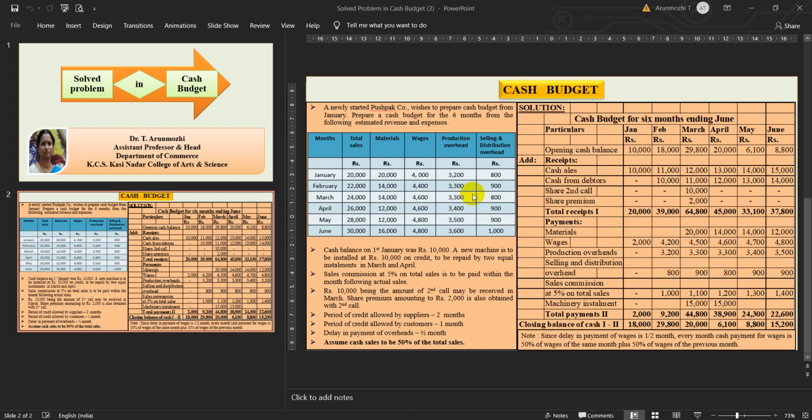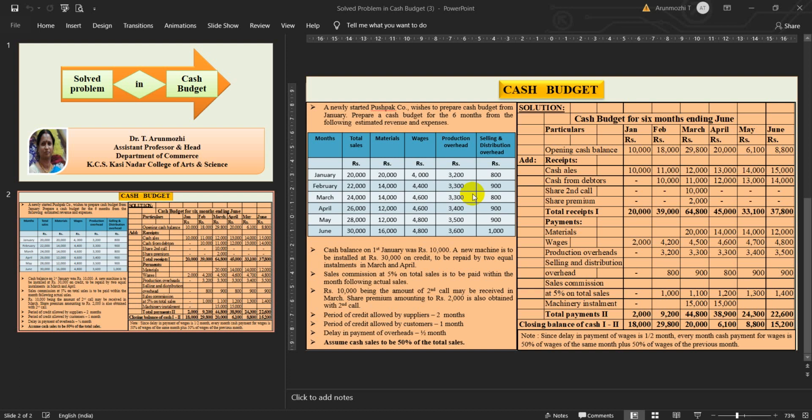Hope you understood all the wages column. I have calculated the total wages for all the months. Okay. Now for the production overheads, it is given that there is a half month delay in payment. So the amount,